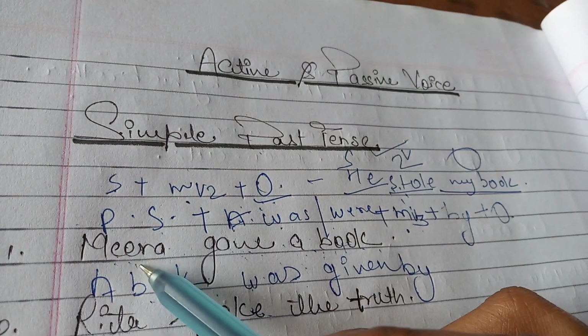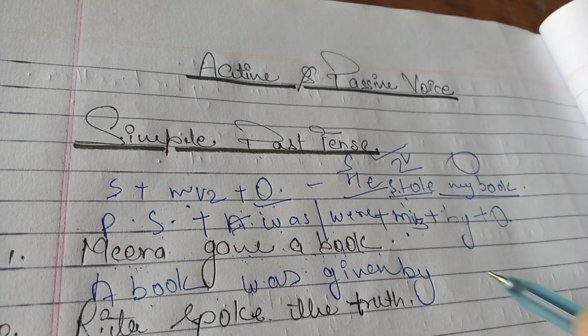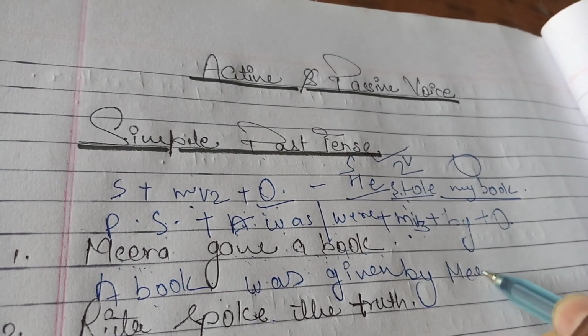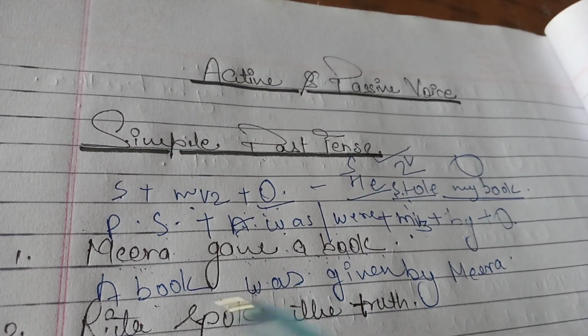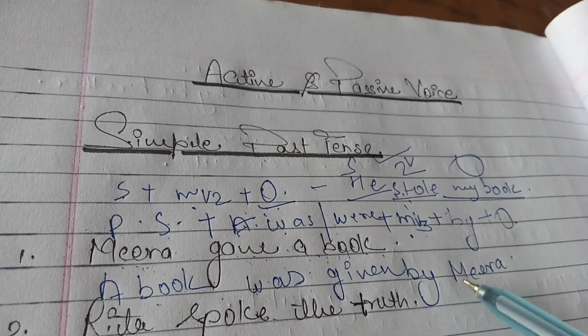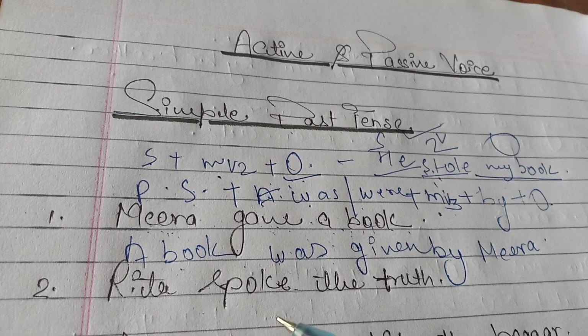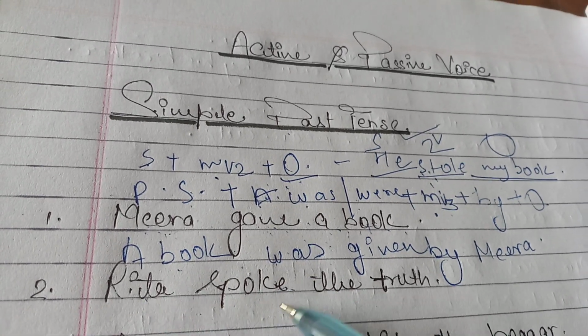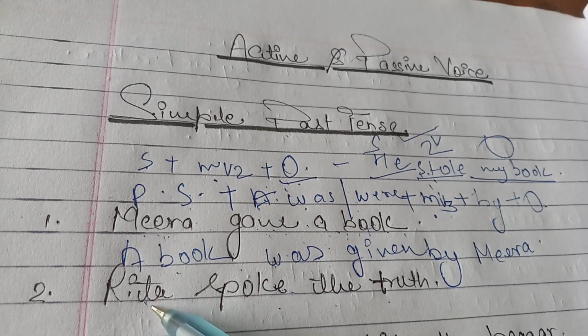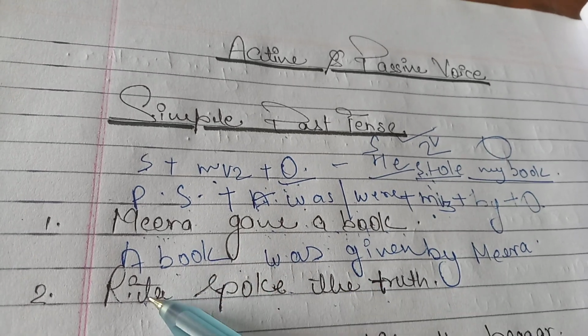By, what is the subject of active? Meera. So, a book was given by Meera. See the next example. How can we convert it? Rita spoke the truth. Rita is the subject here.